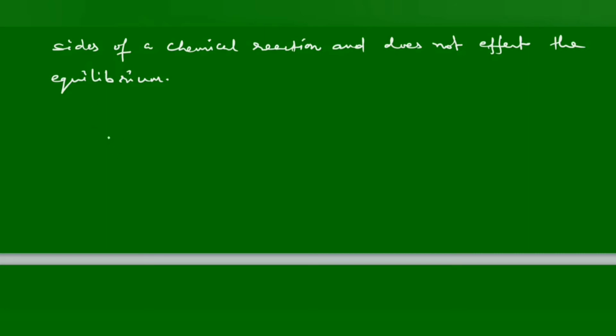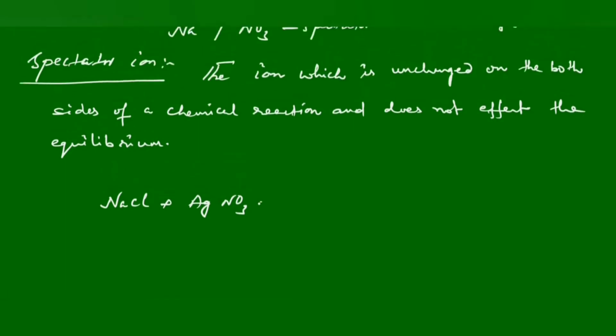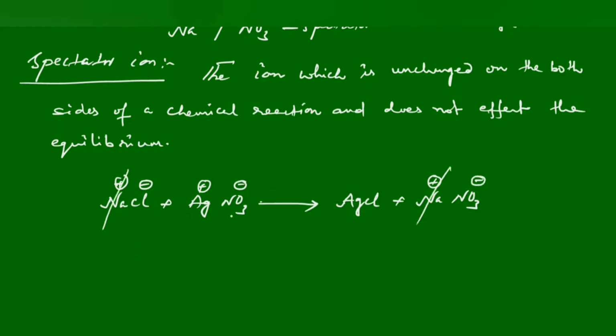Let me take the previous case again: NaCl and AgNO3 give AgCl, a precipitate, and NaNO3. These are Na plus and Cl minus, and Ag plus and NO3 minus. AgCl will not undergo any ionization, and NaNO3 gives Na plus and NO3 minus. Now we can cancel out Na plus and NO3 minus.